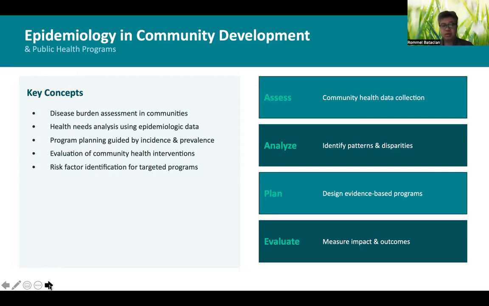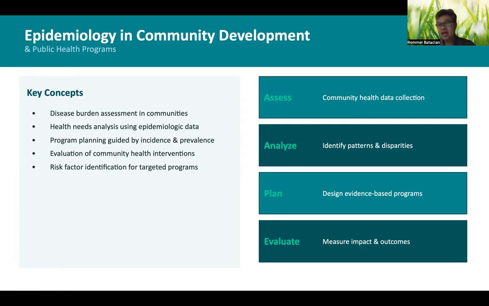I think you're familiar with this cycle, these four steps. This is the usual process cycle, no? In terms of planning and developing strategies for particular objectives. So the first one is you assess by collecting community health data.